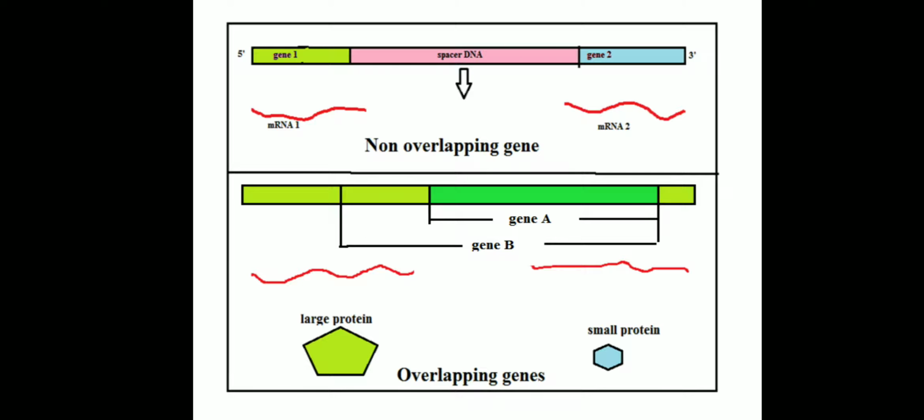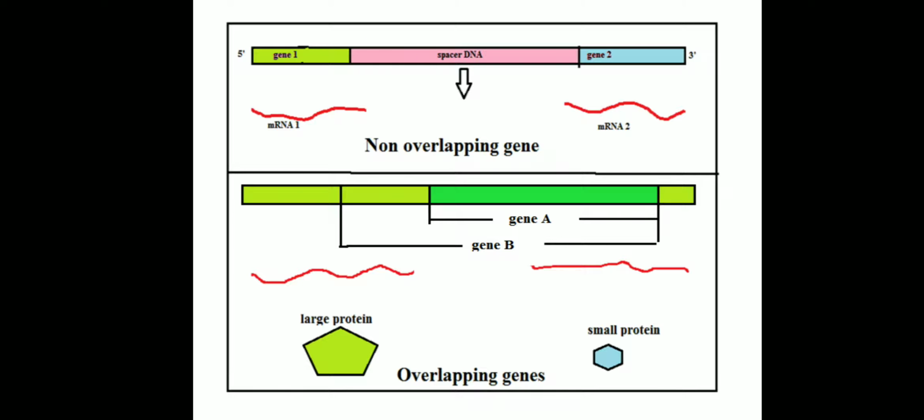In the first case, the two proteins that are produced could be similar proteins, where the smaller protein is a derivative of the larger protein. Whereas in the second case, the larger protein will be completely different from the smaller protein because the reading frame is different. Now, let us see what this reading frame is.